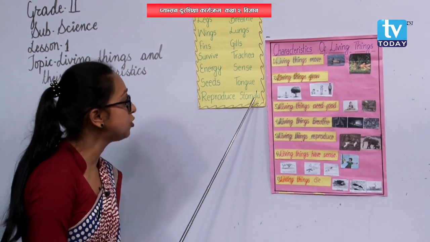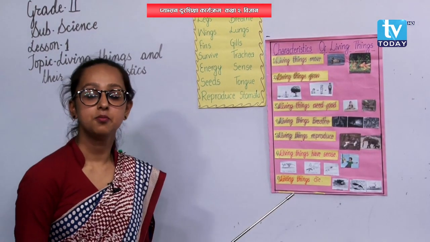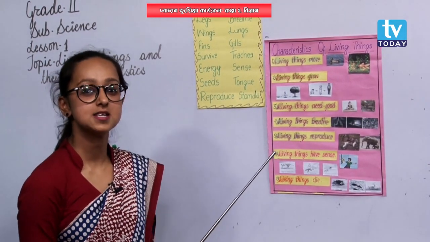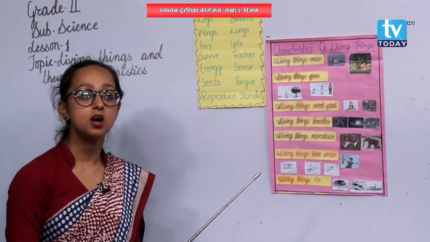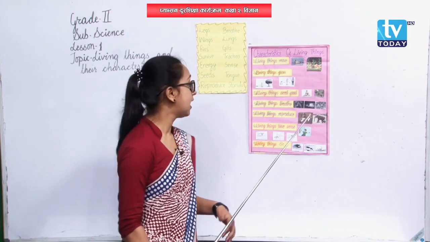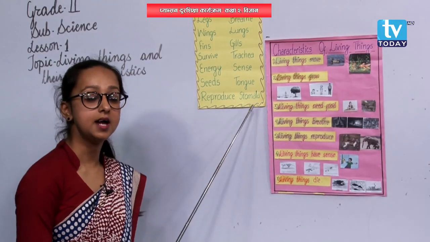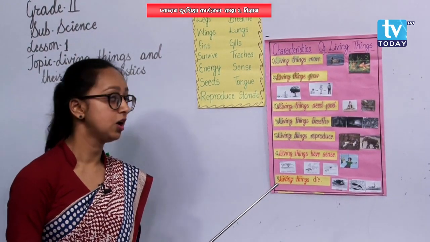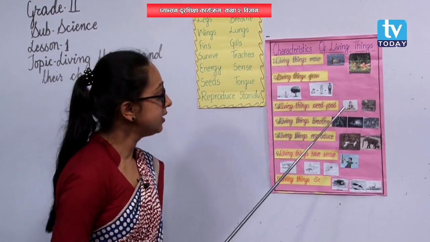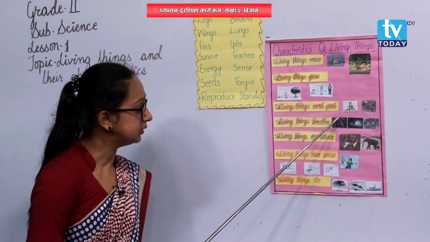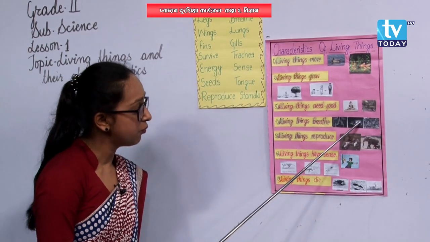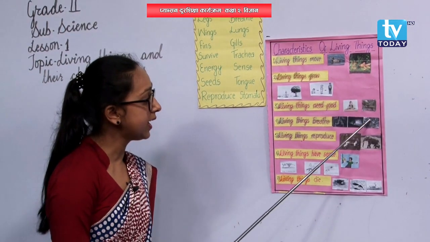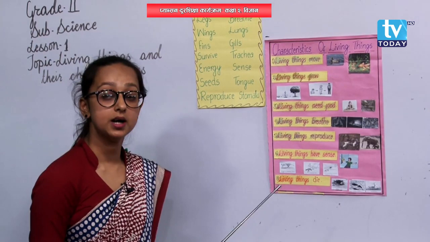And next, stomata. Plants, they breathe with the help of small pores present on the surface of the leaves. Those small pores present on the surface of the leaves are called stomata. And plants, they breathe with the help of stomata. Understood? Hope you are getting me. Here in the picture, this is the lungs of human beings, and here whatever is shown, it is the gills in fish, okay, and these small pores are the trachea. These are the air holes in the body of insects.